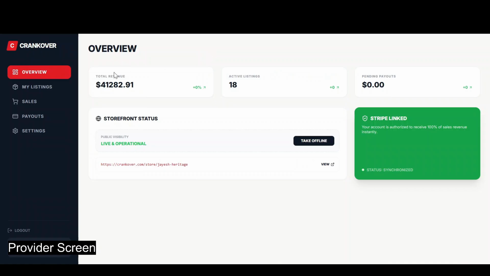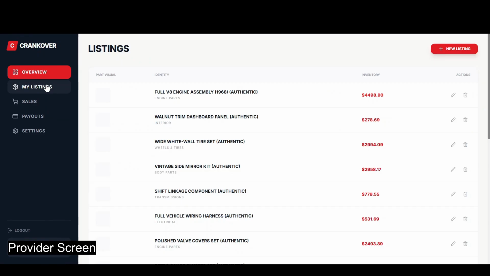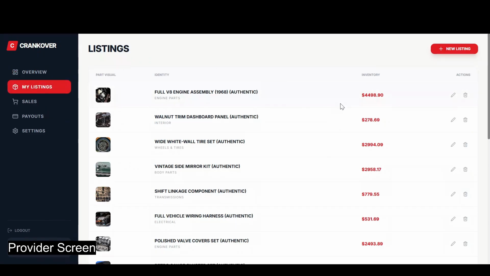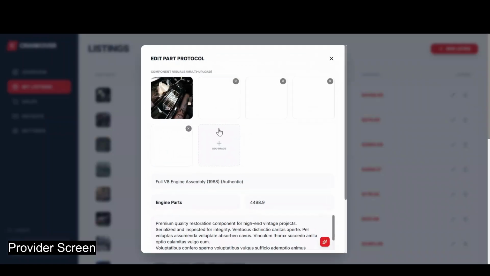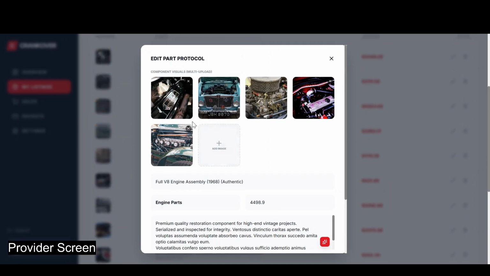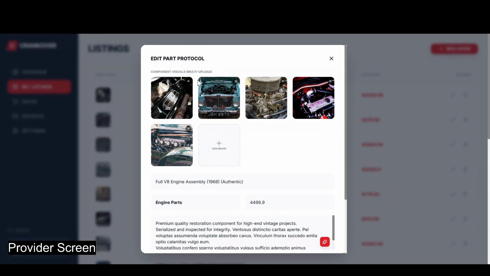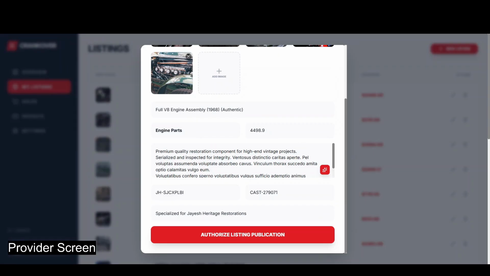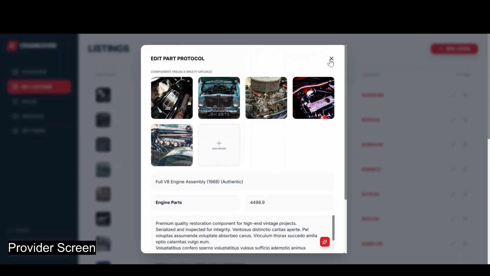Now, over on the main dashboard panel, under my listings section here, you will be able to see all of my current listings, and you should also be able to add a new listing whenever you like. You should be able to change the settings for your listing here, add images, add a gallery as well, add your price, and you can publish it.